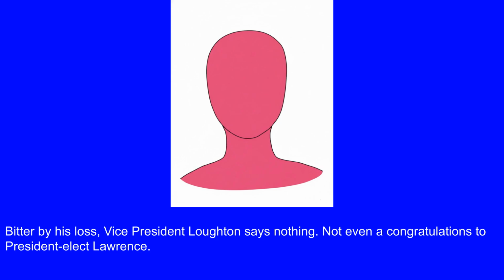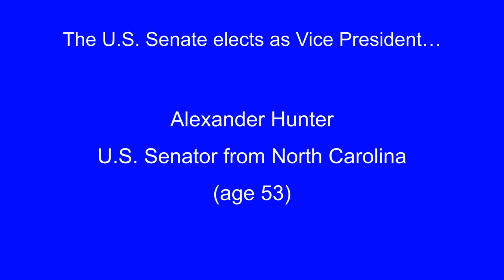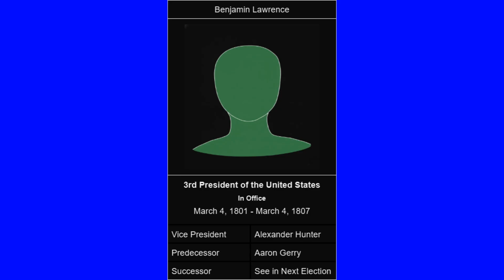Bitter about his loss, Vice President Lofton remains silent, offering no congratulations to President-elect Lawrence. The U.S. Senate elects Alexander Hunter, senator from North Carolina, as vice president. This concludes our look at the fictional 1800 election.